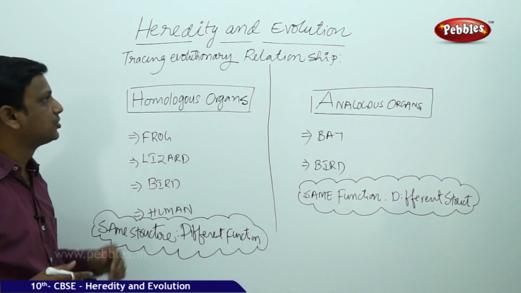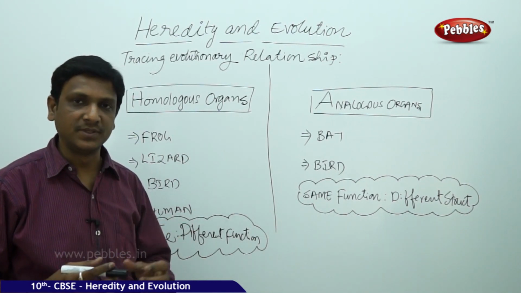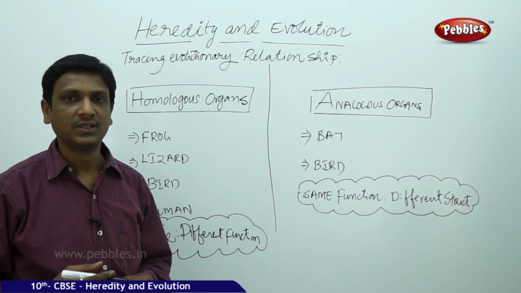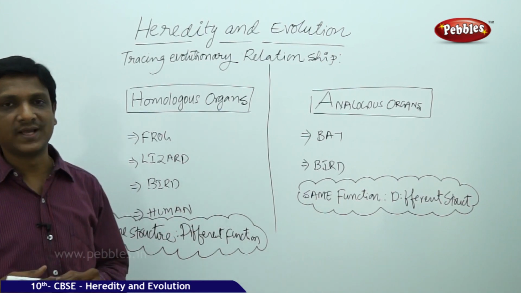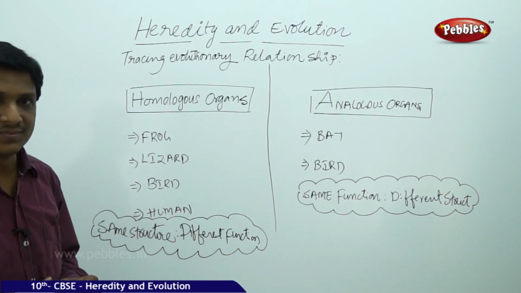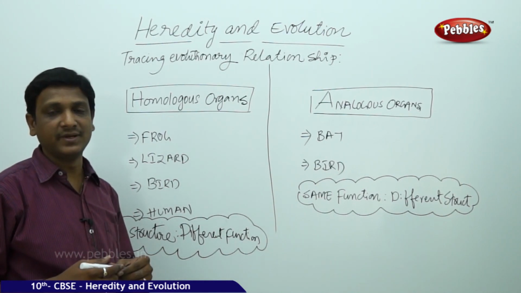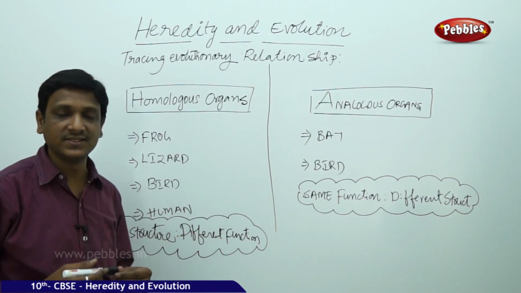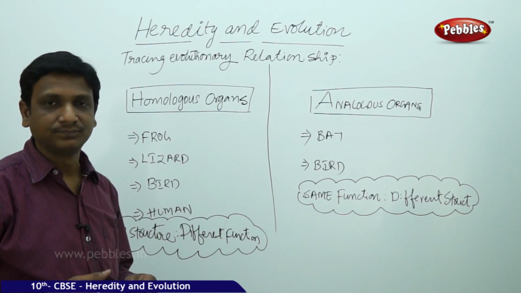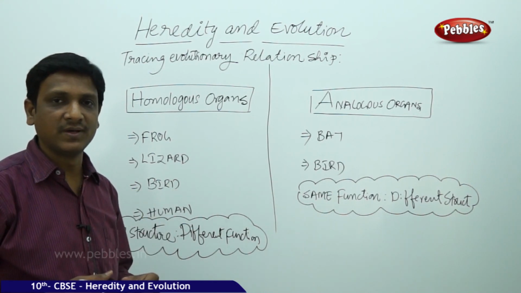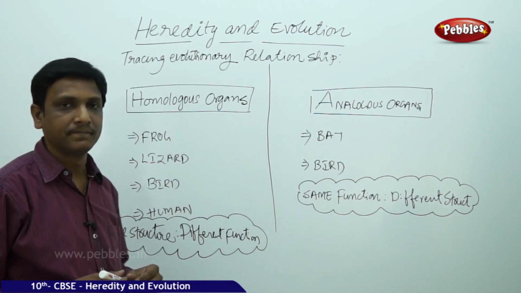So now, tracing evolutionary relationships. The evolutionary relationship between different species can be traced out by many methods. One is by observing the internal structure of organs of organisms. That will give some relation. The other thing is observing the remnants of dead or extinct organisms, that is, by fossils. The other method is carbon dating. By observing the fossils using carbon dating technology, we can find out. We get some proofs for this evolution.